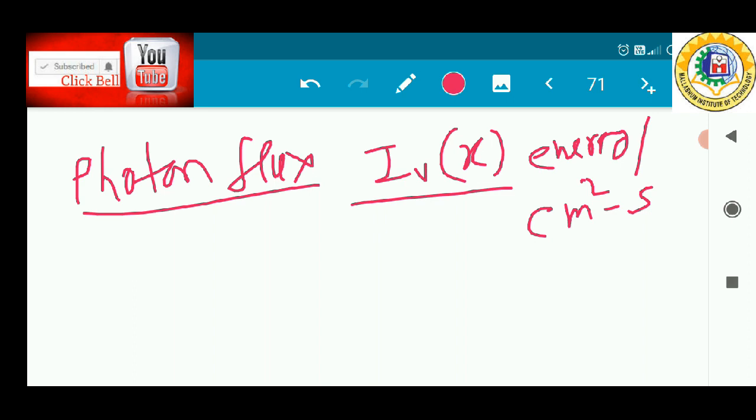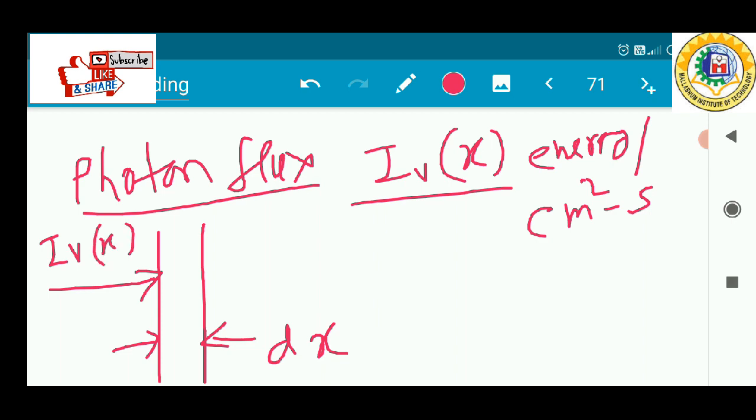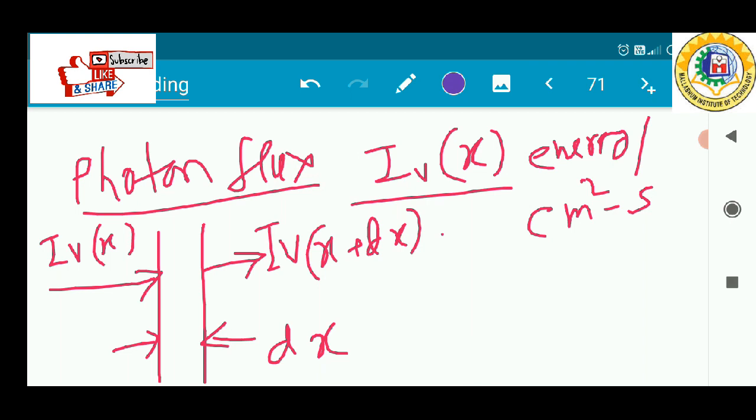Now suppose this is a semiconductor of length dx, and photon flux is incident in one direction, and after that the photon flux may be I nu x plus dx. The diagram may look like this: there is a semiconductor material of length dx, to the left-hand side there is the incident photon energy, and to the right-hand side the outgoing photon energy.